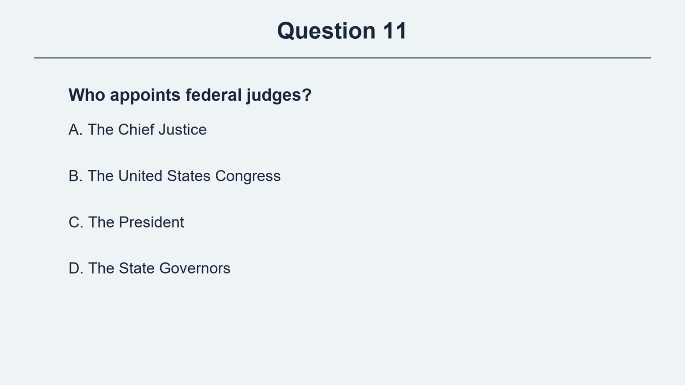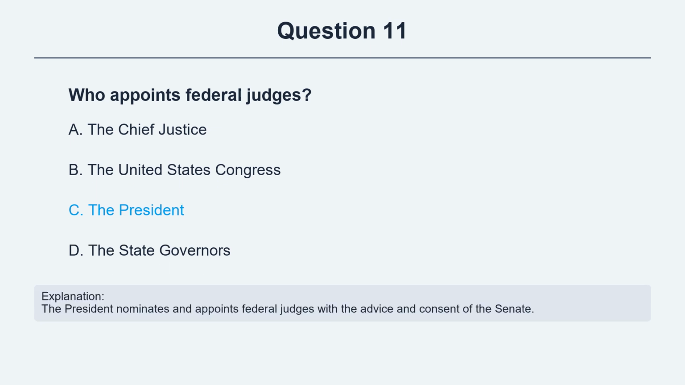Question 11. Who appoints federal judges? Option A, the Chief Justice. Option B, the United States Congress. Option C, the President. Option D, the state governors. The correct answer is option C, the President. Explanation. The President nominates and appoints federal judges with the advice and consent of the Senate.